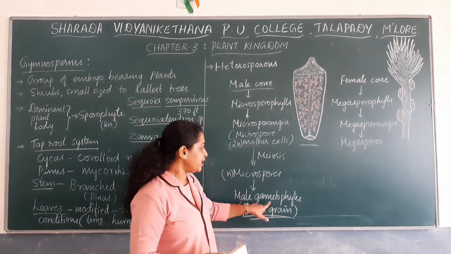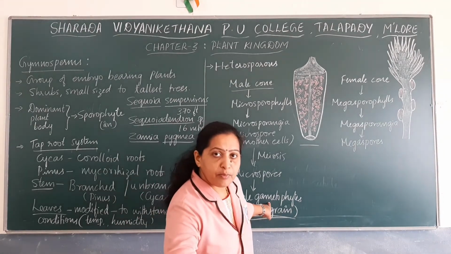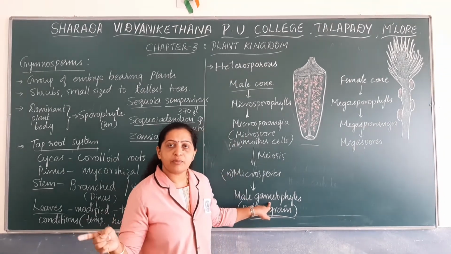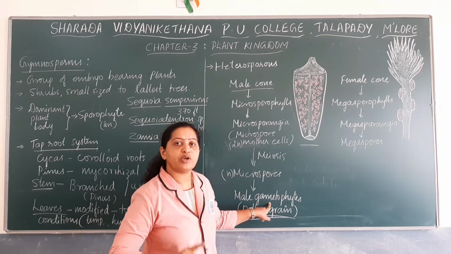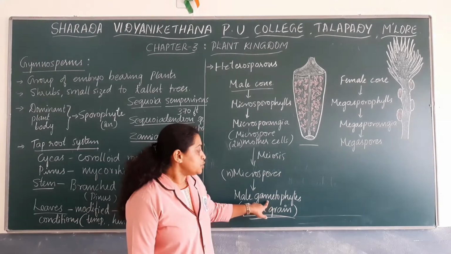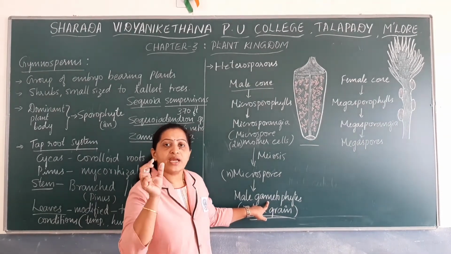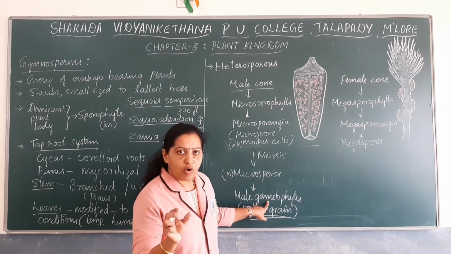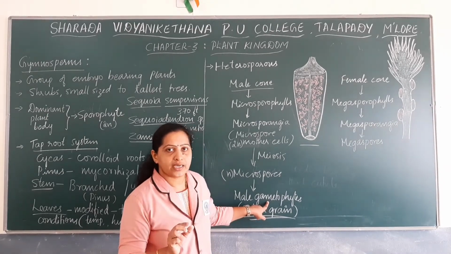You know that the gametophyte is one more type of plant body. Sporophyte is one type of plant body or one generation. Gametophyte is another generation. So male gametophytes are very small plant bodies which produce gametes.